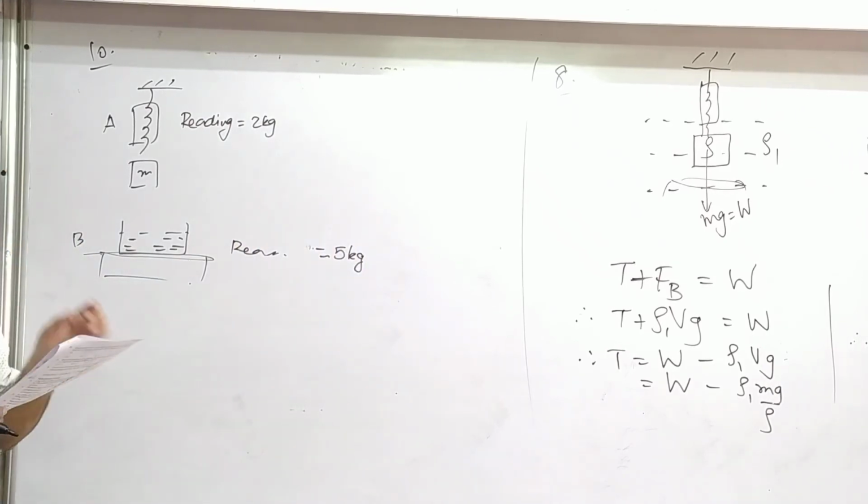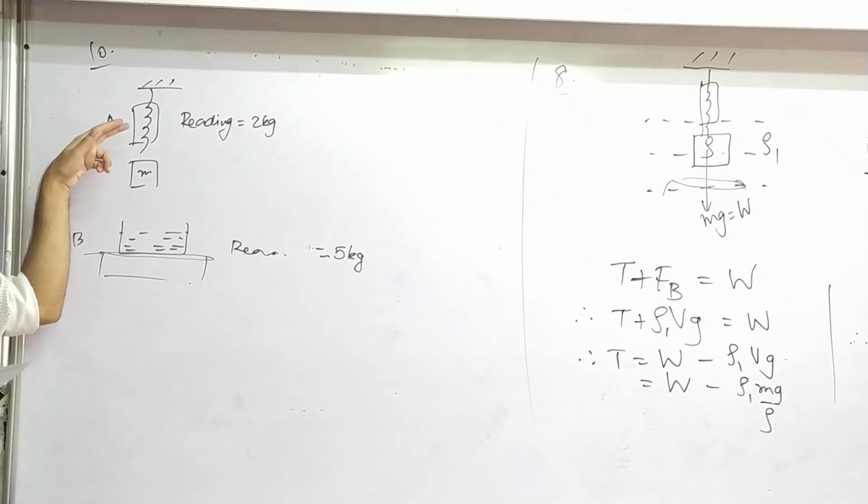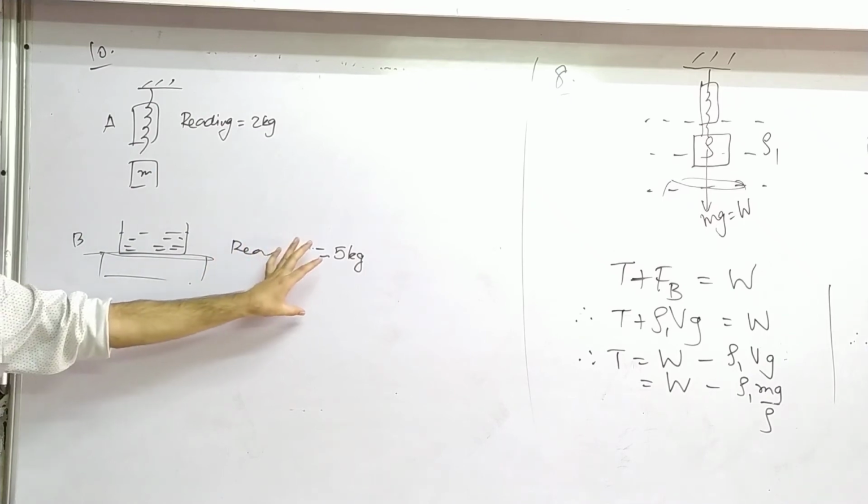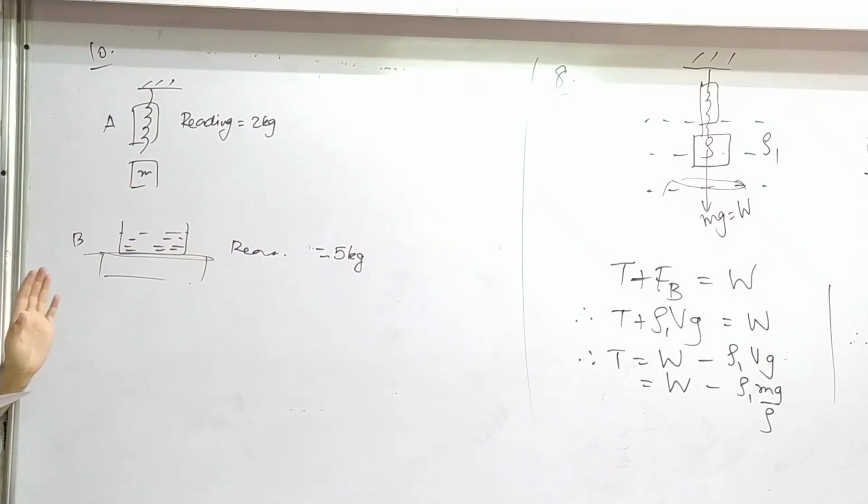The two balances are now arranged so that the hanging mass is inside the liquid, as shown in the figure. With the arm of the spring balance, that time the reading was 2 kg. This reading was 5 kg. Now this is put inside as shown in the figure. It's not touching the bottom, I hope you realize that. It's floating in it. Then you have to decide in this situation what happens to the reading.